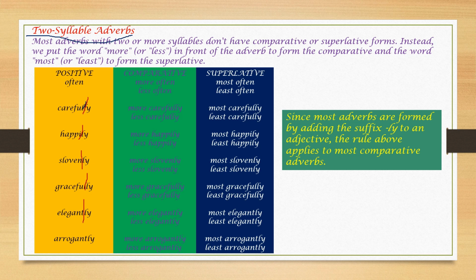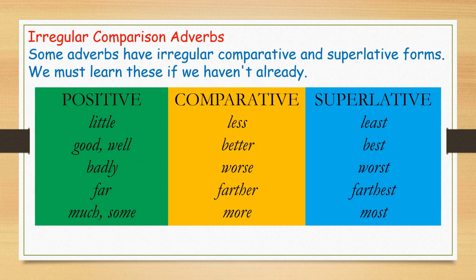Irregular comparison of adverbs. Like how we have irregular verbs, adjectives and adverbs also have irregular comparison. For those adverbs we don't have any rule, we just remember them. Little, less, least, even the adjective is the same. Good is an adjective: good, better, best.